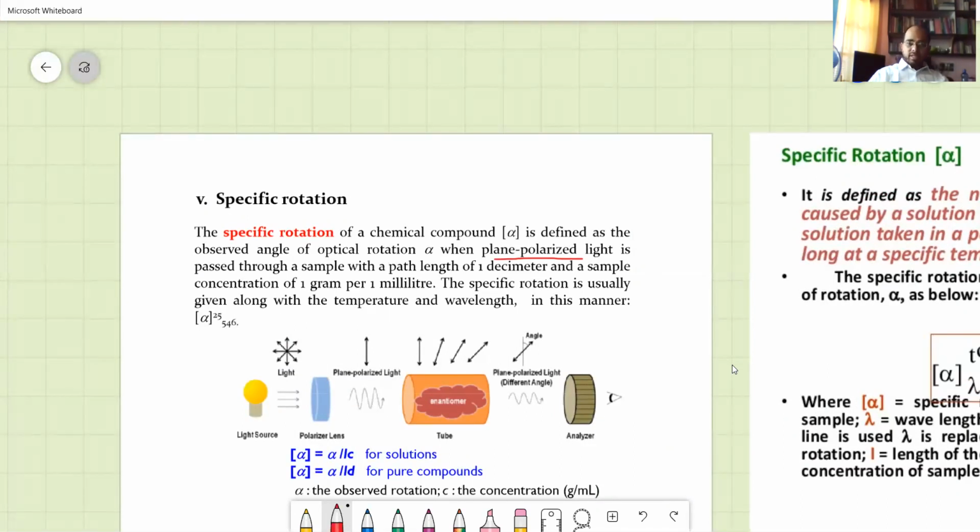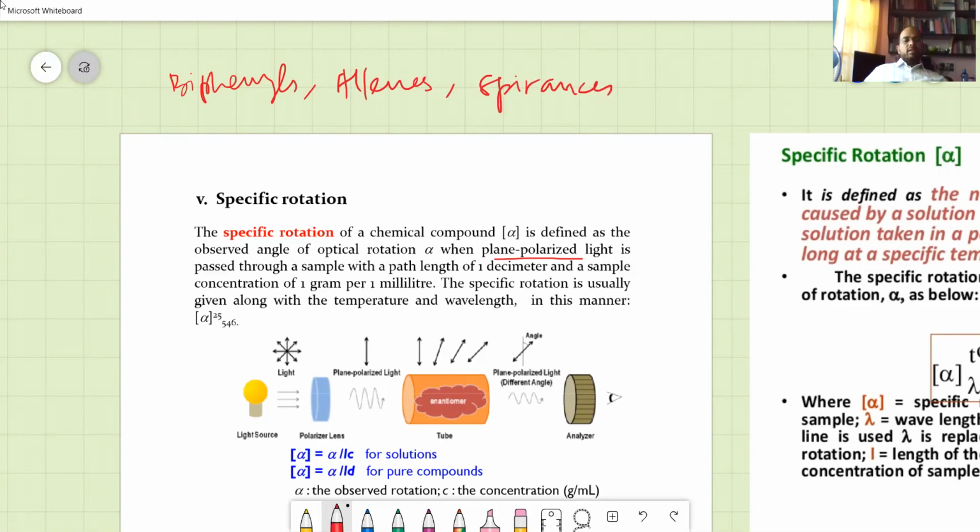This is different from laser light, in which you use light amplification by stimulated emission of radiation, and that becomes monochromatic light. There you have the same phase, and the crests and troughs of the waves meet, and therefore it's very powerful. This coherency is a factor which is used for recording in CDs and Blu-ray discs. But this video is the study of the optical property due to some molecules such as biphenyls, allenes, and spiranes. I am going to briefly tell you about them.